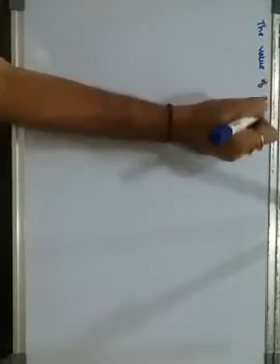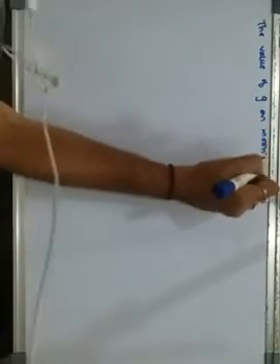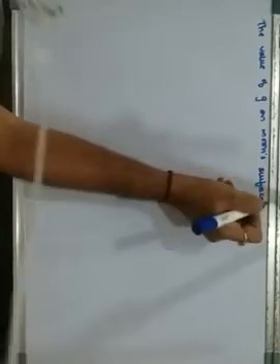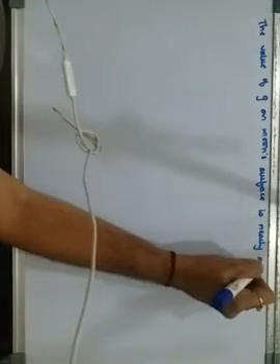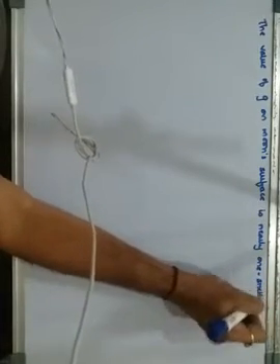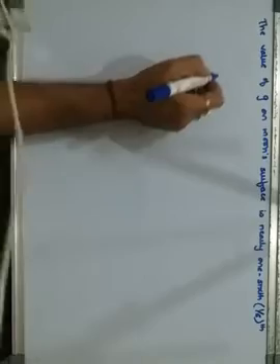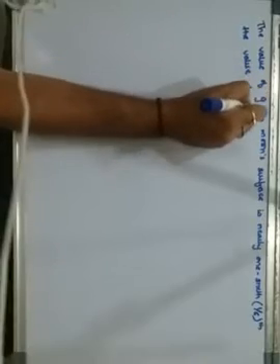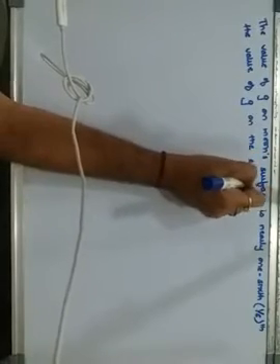Yes, the statement says the value of g on the moon's surface is nearly 1/6 times, 1/6 the value of g on the Earth's surface.